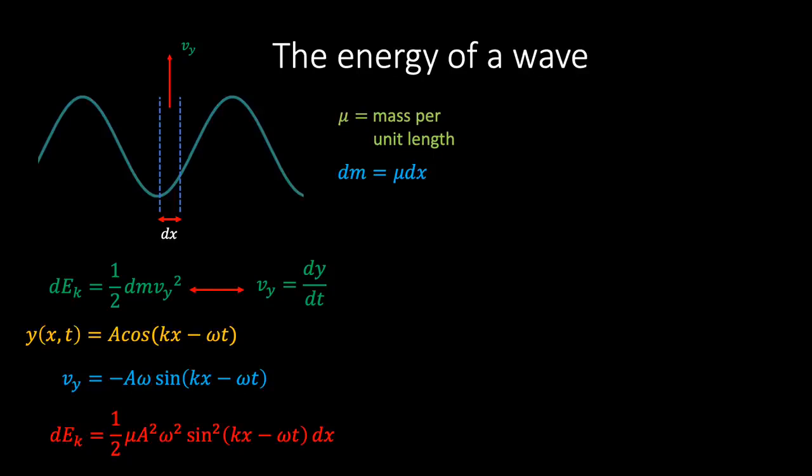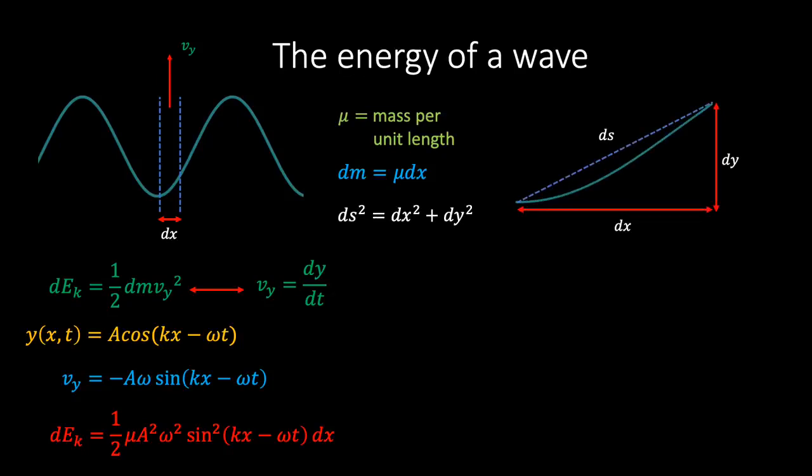Next, we wish to write an expression for the potential energy of the wave. If we focus in on a small segment of rope, then we can calculate the potential energy by calculating the work done as the rope stretches, which is simply equal to the force times the extension. We can see from the diagram that if dx represents the unstretched length of the segment of rope, then the extension of the rope can be approximated as the difference between ds and dx. Then if T is the tension acting on the small segment, it follows that the potential energy will be equal to T times ds minus dx.